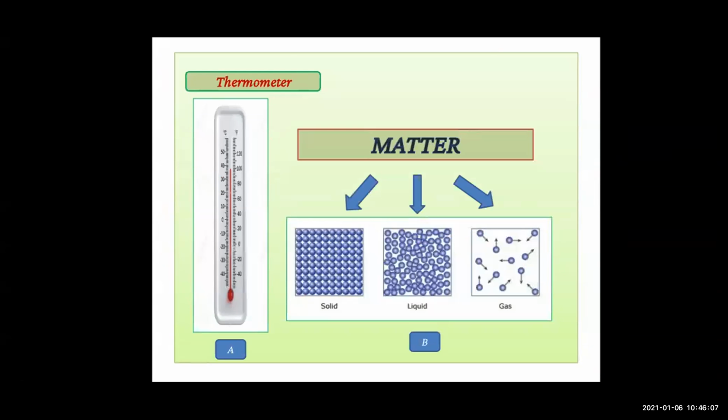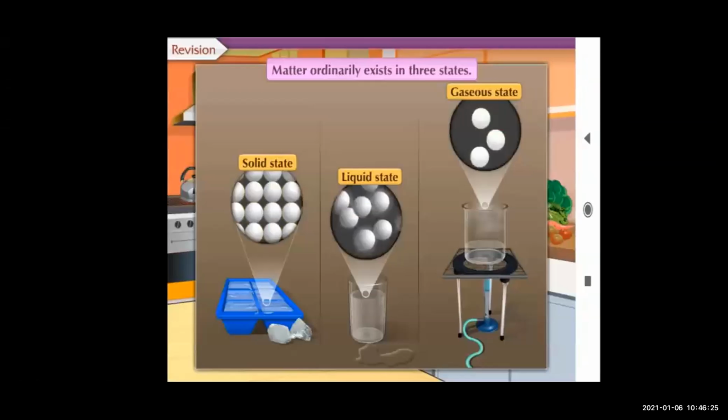Now see, as you know, matter is of three forms, that is solid, liquid and gases. You can see in the slide the three forms are given, that is solid form, liquid form and gaseous form. So matter ordinarily exists in three states, that is solid state, liquid state and gaseous state.